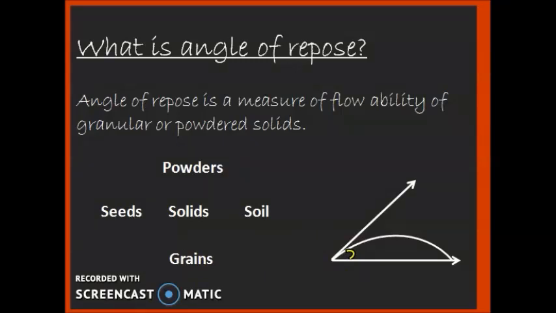Angle of repose is calculated for grains, soil sample, powder sample, seeds, etc. It is the angle at which particles in the heap can remain in place without becoming unstable. It is also defined as the steepest angle to the horizontal plane, which a material can be piled without sliding. The value of angle of repose will be different for different materials. It is between 0 degree to 90 degree.